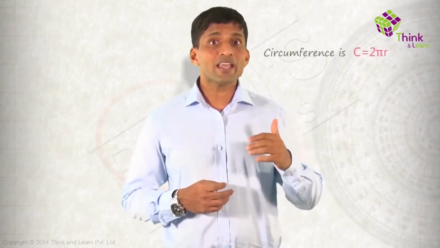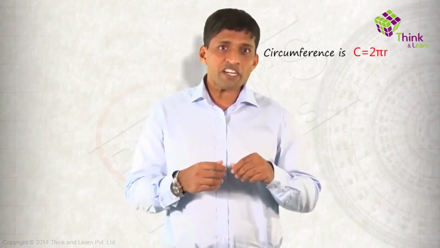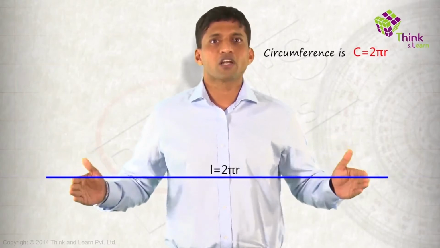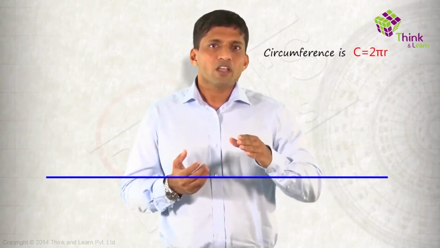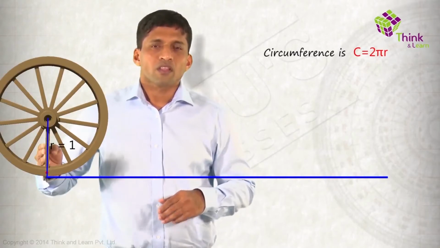Now the length of the complete circle is called the circumference. What is the circumference of a circle in terms of radius? It's 2 pi into radius, that's 2 pi r if you take r as the radius. If I take a circle like this, cut it, and straighten it out, the length of this line will be 2 pi r. This is the circumference. One more interesting way of looking at this: you can take a circular wheel with radius 1.